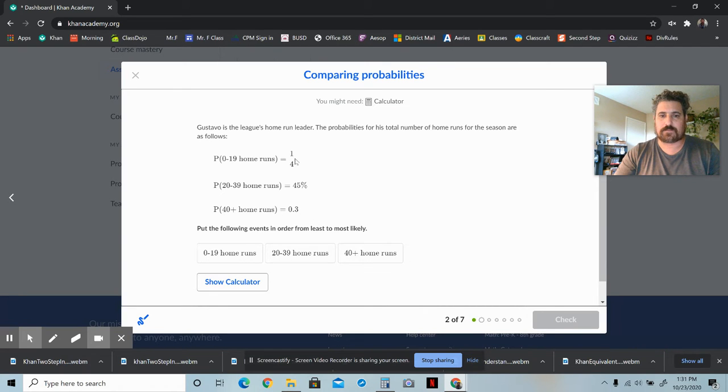So this is 25%, right? 1/4 is 25 out of 100. This is 45%, and this is 30%, right? Remember, when we change decimals to percent, you just move it 2 to the right. So this is 3/10. 3/10 is the same as 30 out of 100. So this is 30%. So which is the smallest one? Well, 25%. So that's going to be 0 to 19 home runs. The next smallest one is 40 plus. And then the most likely one to occur is between 20 and 39.